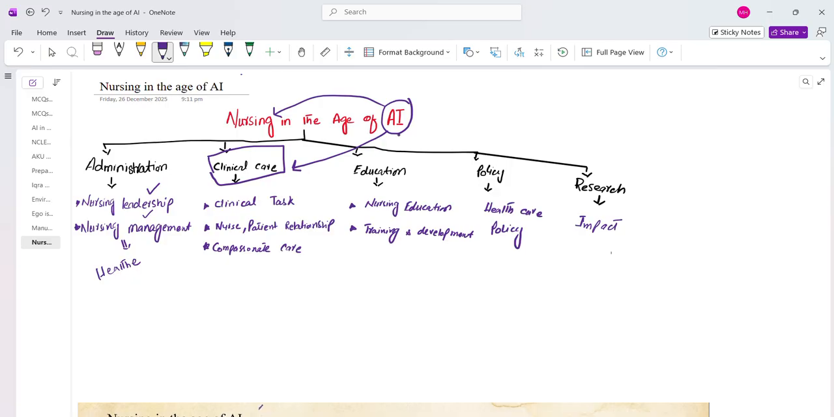A third key domain was education: how artificial intelligence will impact nursing education, the training and the development of nursing students. This was another key area.